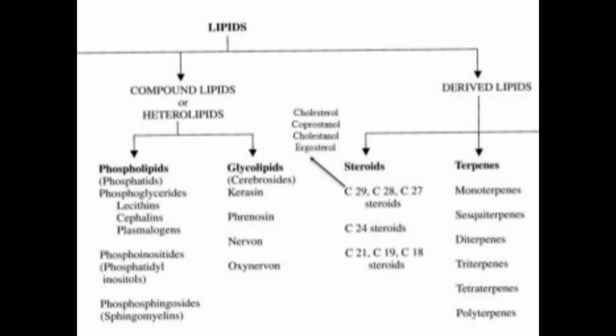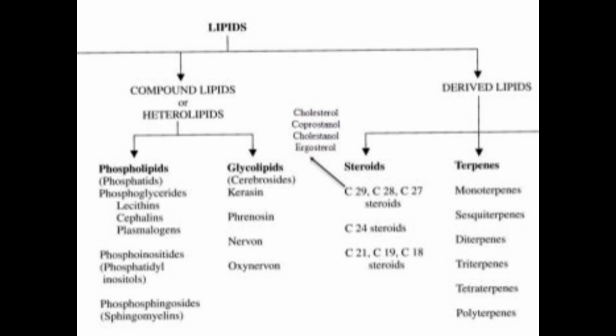Steroids have the basic structure of the perhydrophenanthrene ring. That perhydrophenanthrene ring has 19 carbon atoms inside it, and another structure is derived from that. That is a steroid. Examples of steroids are cholesterol, cholestanol and ergosterol.